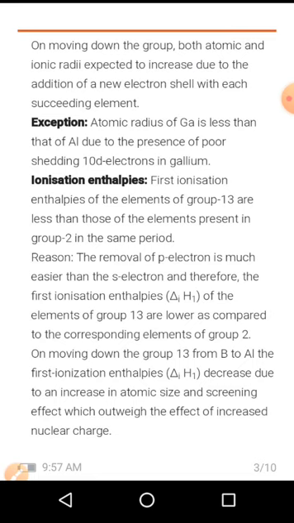ನೆಕ್ಸ್ಟ್ ಒನ್ ಈಸ್ ionization enthalpy. So you all know about the ionization enthalpy concept. So here, the first ionization enthalpy of the elements of group 13 is less than those of the elements present in group 2 in the same period. This is because the removal of a p electron is much easier than an s electron, and therefore the first ionization enthalpy, denoted as delta H1, of the elements of group 13 is lower compared to the corresponding elements of group 2.